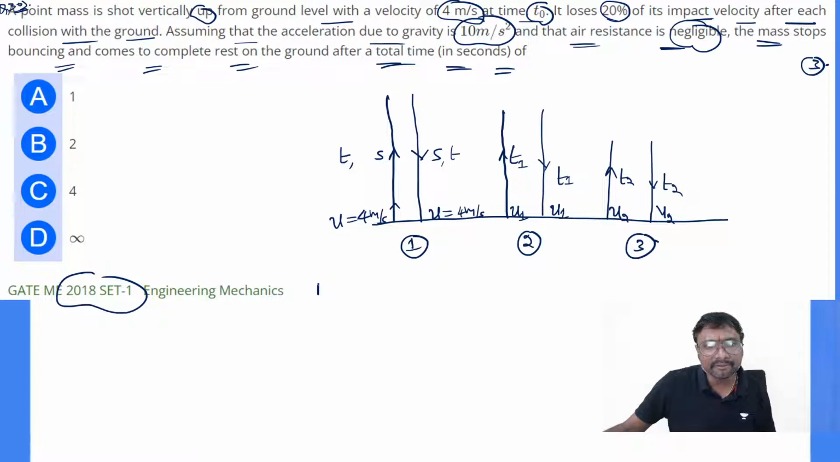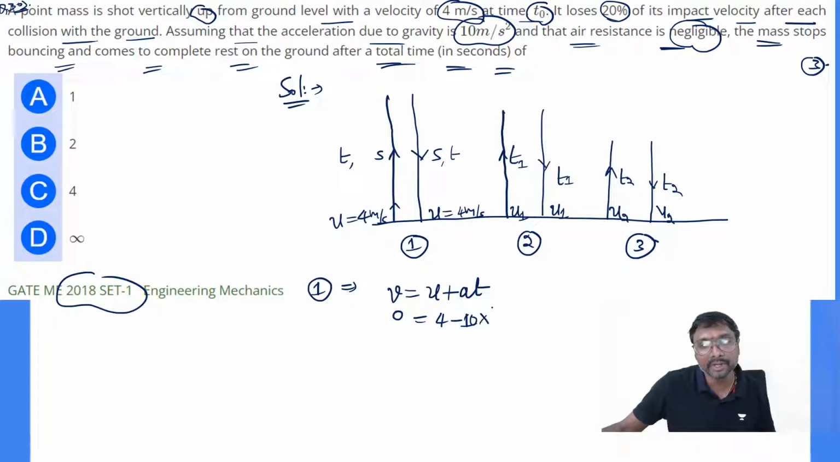What is the first condition? We have to find out t. How can you find it? v equals u plus at. The final velocity v is 0, as it stops at that place and comes down now, because of acceleration due to gravity. So 0 equals 4 minus 10 into t, because acceleration due to gravity is 10, given.